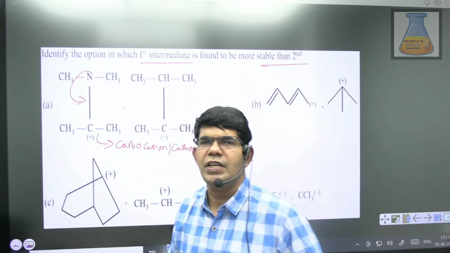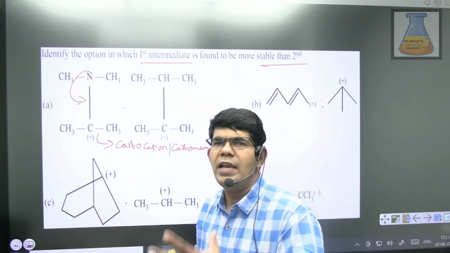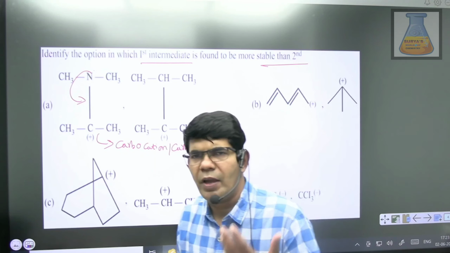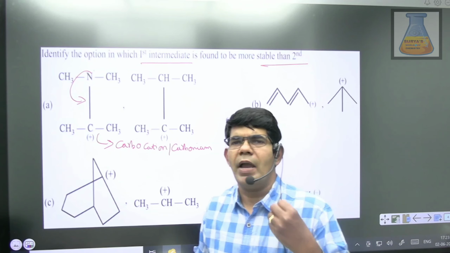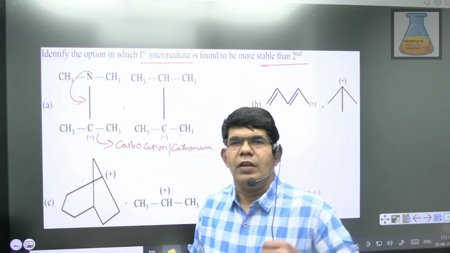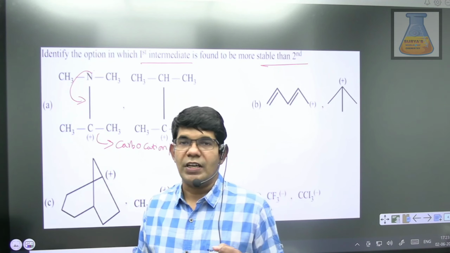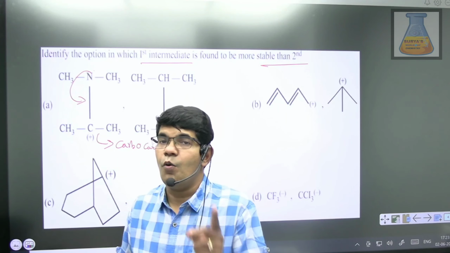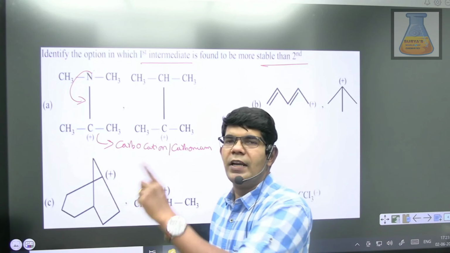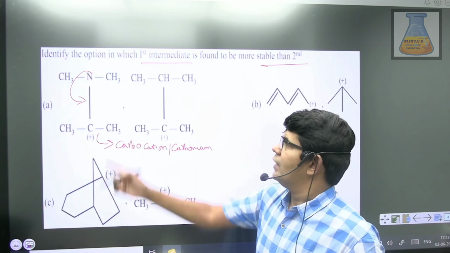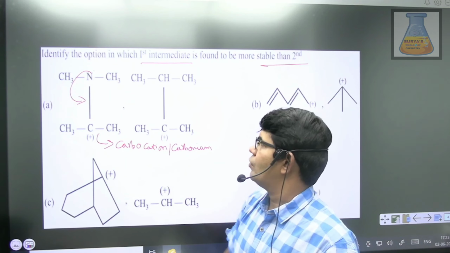Usually conjugation is always driven with a pi system. Like we have pi-pi conjugation, pi positive conjugation, pi negative conjugation, pi odd electron conjugation. There are multiple types of conjugation. Apart from this, you have lone pair positive conjugation, which is a completely different kind. Here we have the same thing, lone pair positive conjugation.